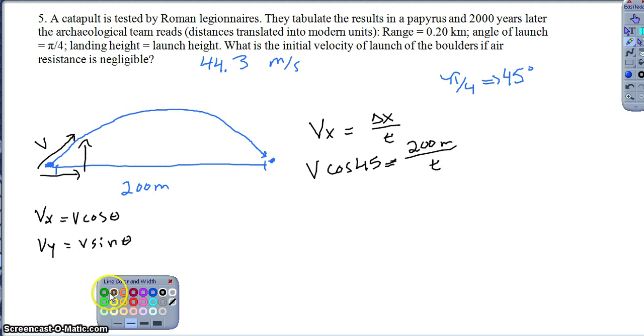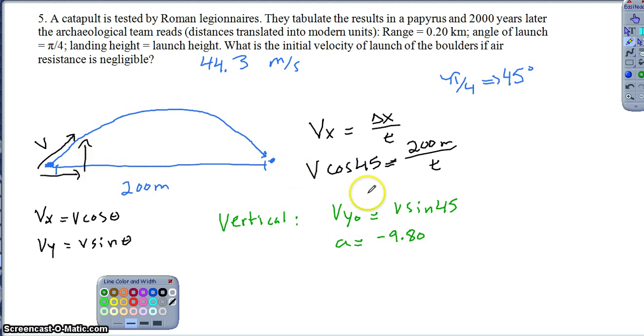When we get stuck, obviously that's when we take a step back and we start doing our vertical measurements, right? So maybe vertically I'll have enough to know. So vertically speaking, I know my initial velocity is v times sine of 45 degrees. I know my acceleration obviously is negative 9.8, which I am going to go ahead and define as negative since it's going down, and I've defined this as positive for going up. And I don't know the time, so I'll again just call that t.